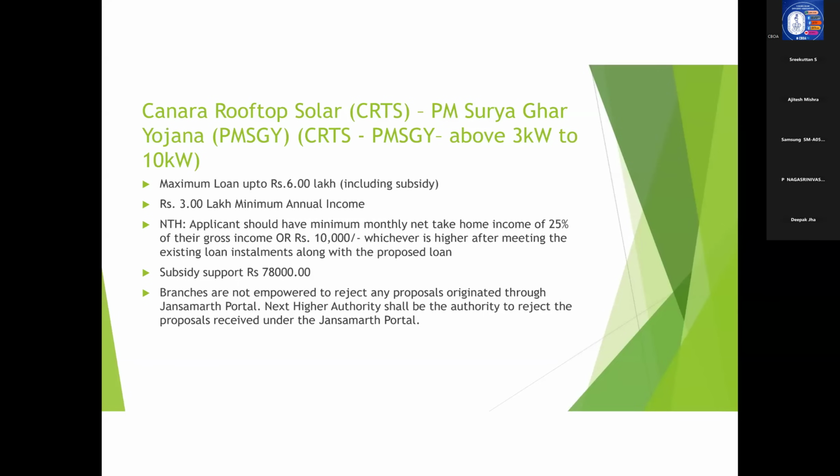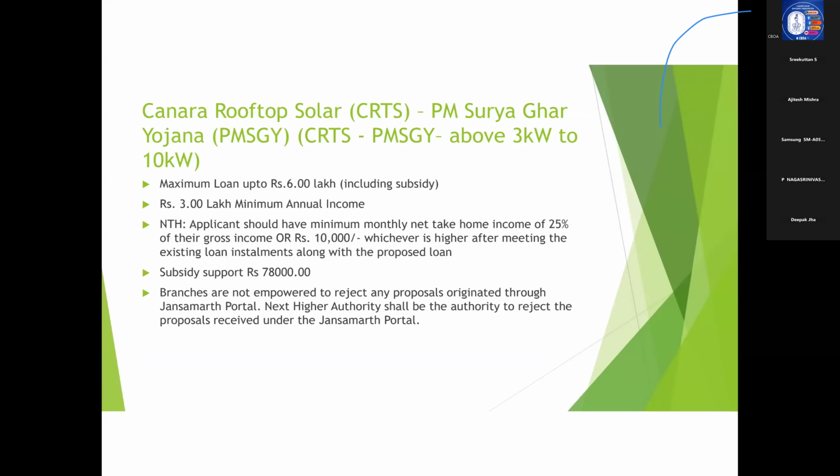So in the case of Canara Rooftop Solar above 3 kilowatts and 10 kilowatts, the NTH is the same as that of a housing loan. That is 25% of gross income or 10,000, whichever is higher. On the subsidy support, we already saw it is a flat 78,000. Now, branches are not empowered to reject any proposals originated through the Janasamarth portal.